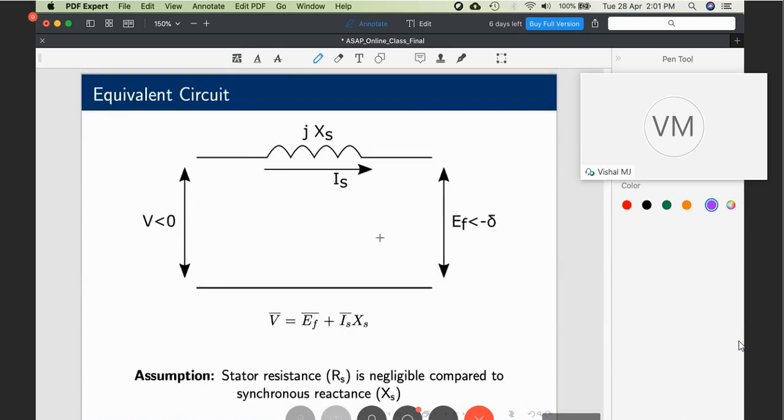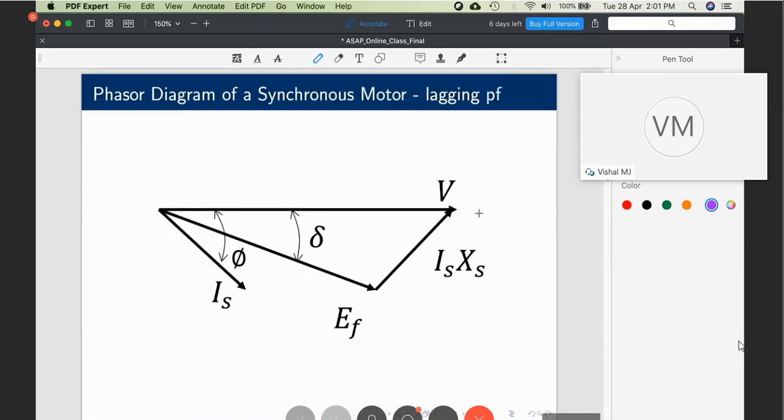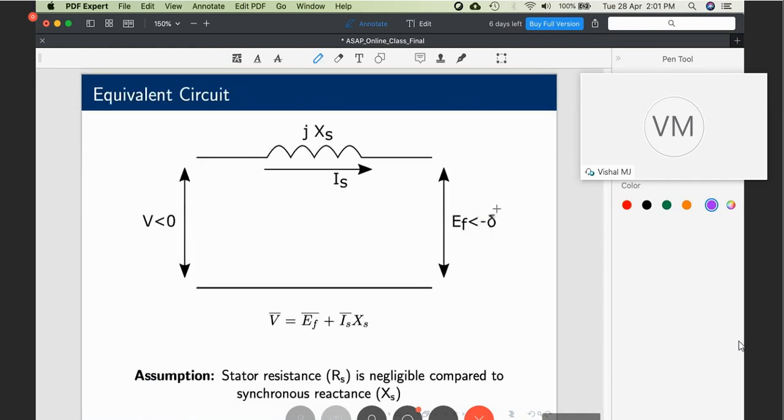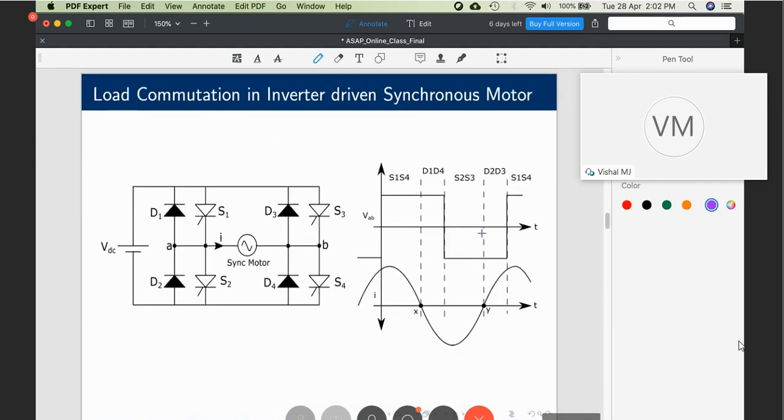Now we have seen the equivalent circuit. Before then we will try to explain the concept of torque angle delta. Before that, we need to understand what the rotating magnetic field is. Before we go to that, the second advantage that we have shown in the first slide is that we can use a